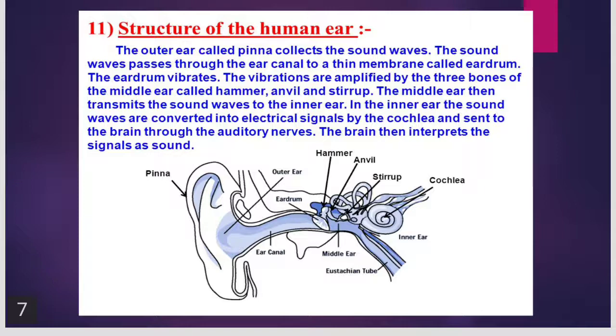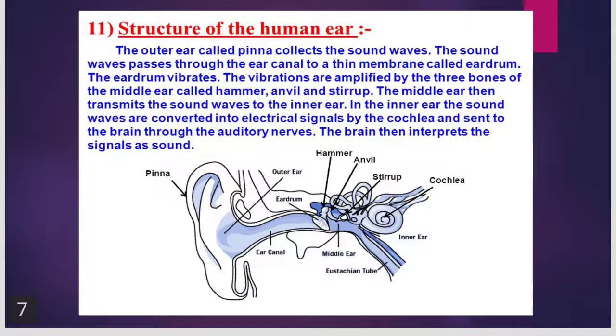The eardrum vibrates. The vibrations are amplified by the 3 bones of the middle ear called the malleus, incus and stapes, or you can call them hammer, anvil and stirrup. The middle ear then transmits the sound waves to the inner ear. In the inner ear, the sound waves are converted into electrical signals by the cochlea. This is very important. The signals are sent to the brain by the auditory nerve. The brain then interprets the signals as sounds. It recognizes the sound and helps us in hearing.